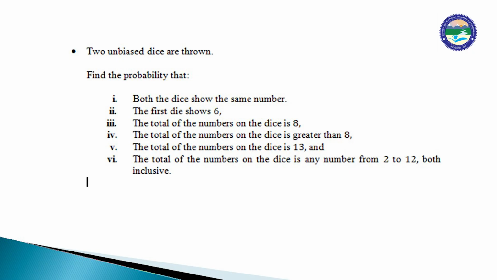Second, the first die shows 6. Third, the sum of the numbers on the dice is 8. Fourth, the total of the numbers on the dice is greater than 8. Fifth, the total of the numbers on the dice is 13. And sixth, the total of the numbers on the dice is any number from 2 to 12, both inclusive.